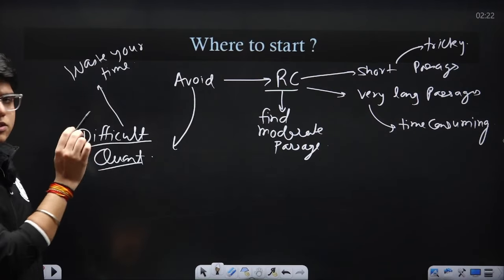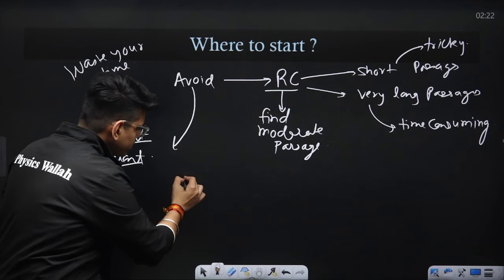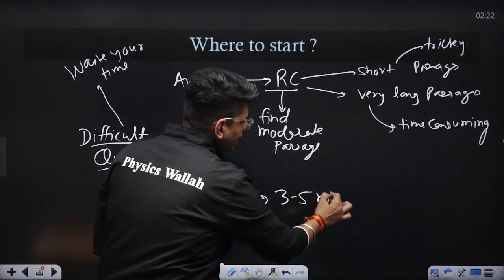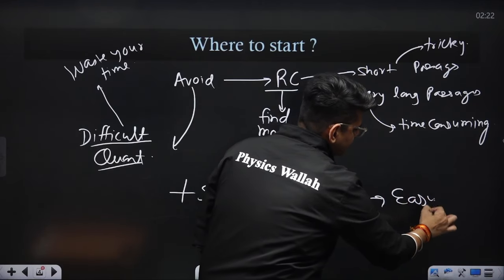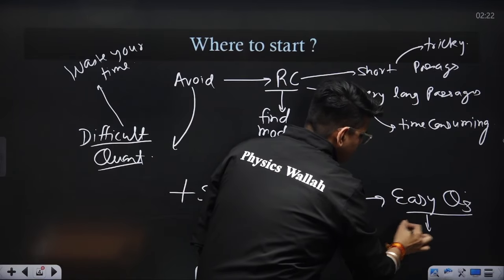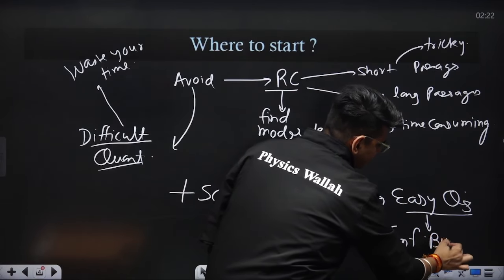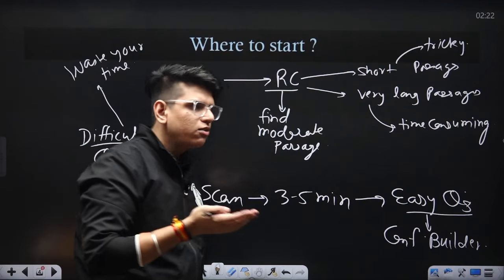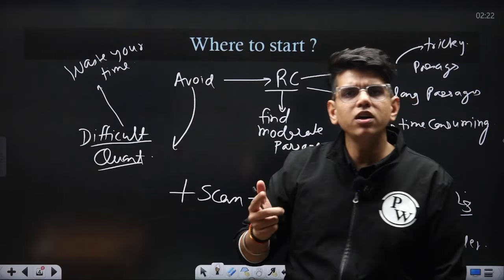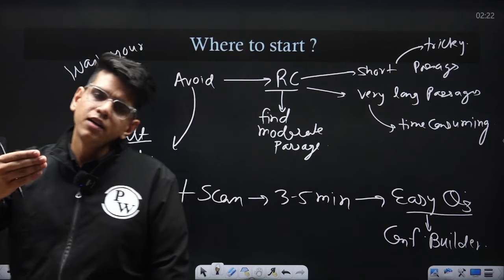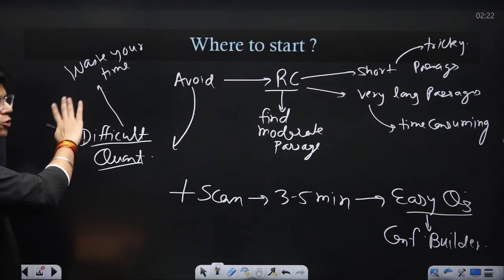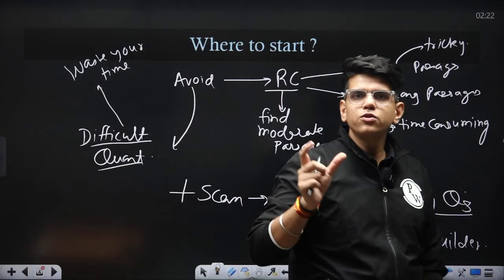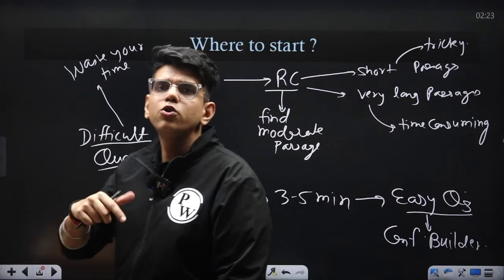So these are the two things you should avoid while starting, and you should scan the paper for 3 to 5 minutes and search for very easy questions. These will be your confidence builder questions. These will build your confidence. In the first 10 to 15 minutes, you will solve at least 5 to 6 easy questions, and that will give you a boost. And then you can move to moderate questions. So this is how you should start the paper. Now, after the initial phase, when you have chosen 5 to 6 easy questions, what to do then?